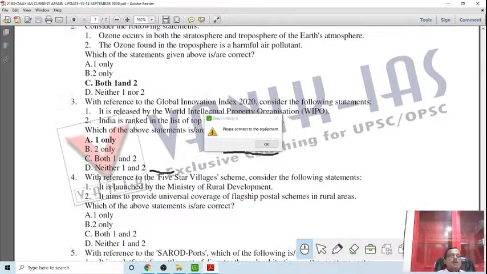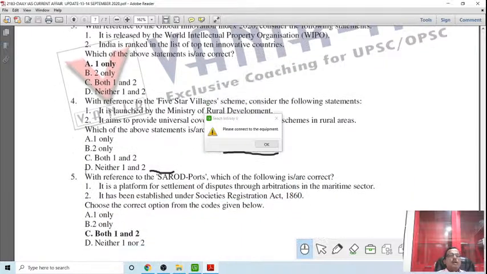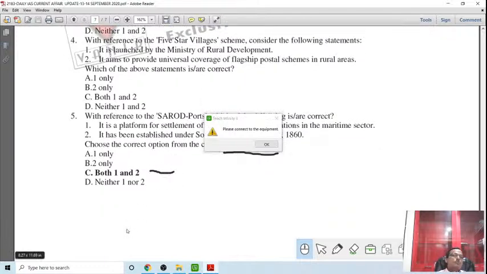So the option is A. With reference to the 5-star village scheme, consider the following statements. It is launched by the Ministry of Rural Development. It aims to provide universal coverage of flagship postal schemes. So both are true. With reference to the Served Ports, consider whether the following are correct. It is a platform for settlement of disputes through arbitration in the maritime sector. It is right. It has been established under the Societies Act 1860. This is right. So the answer is both 1 and 2.